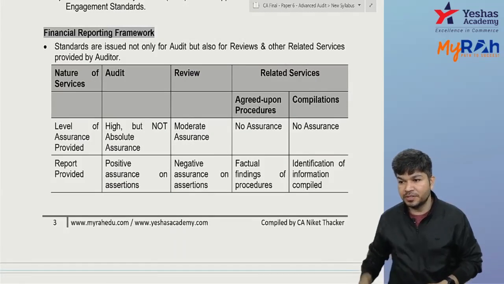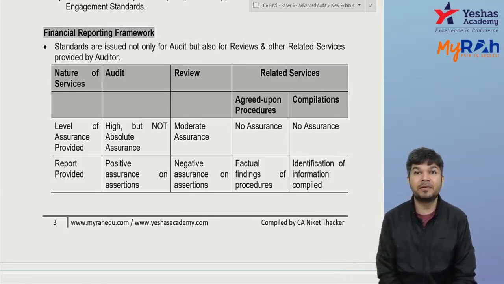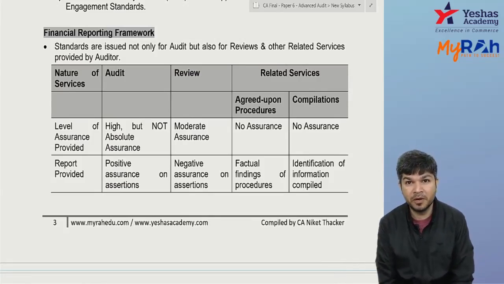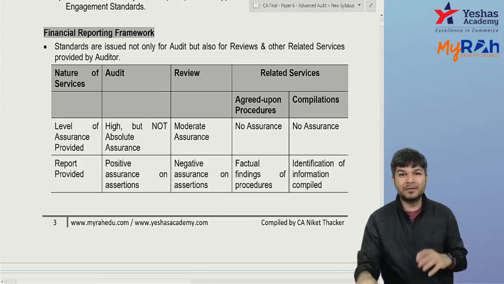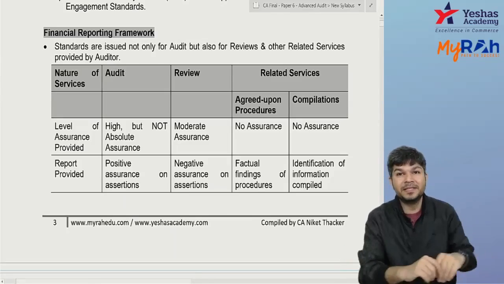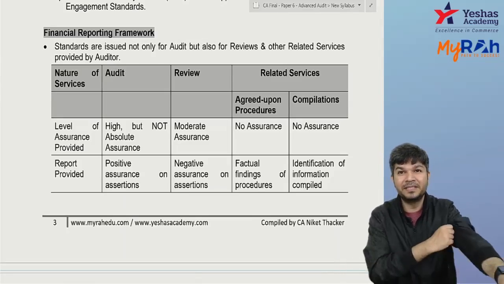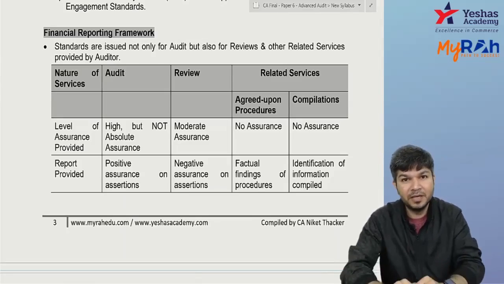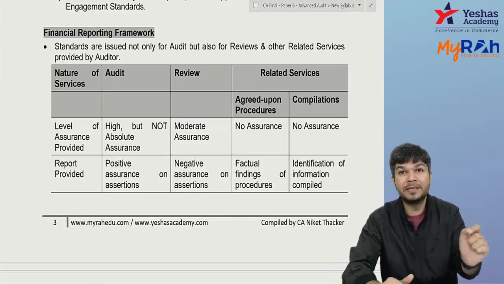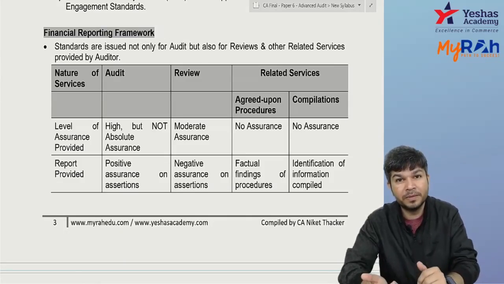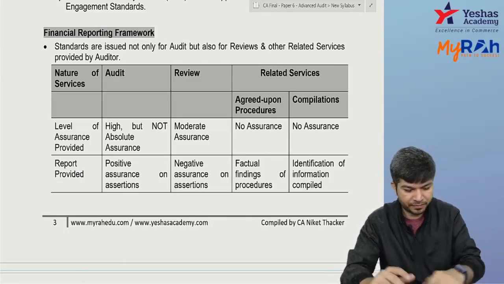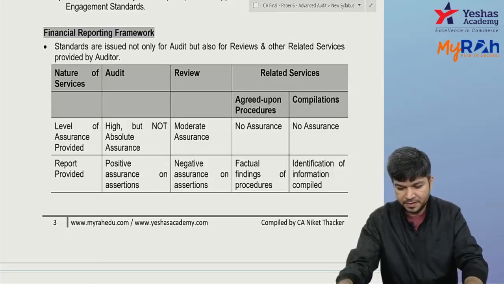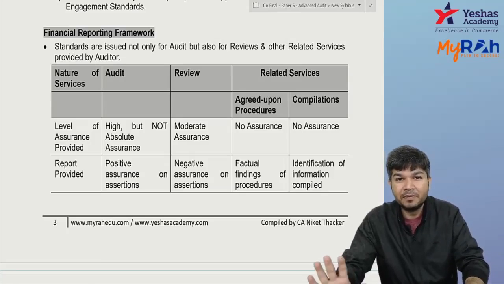Aisha has a question, sir. Can we get the marked PDF of this? Sorry dear, it won't be possible because this is not in PDF where I'm marking. This is basically OneNote software. Under OneNote, we don't have that option to take out the material. The marked PDF will not be there. Better is, I've shared the link. You can open the PDF and keep on marking. You can open the PDF on your mobile or somewhere else and just keep marking in the PDF. The PDF which I have given you is an editable one, so don't worry about that.